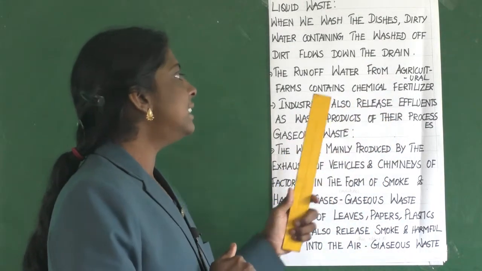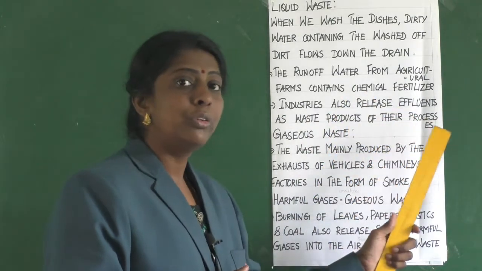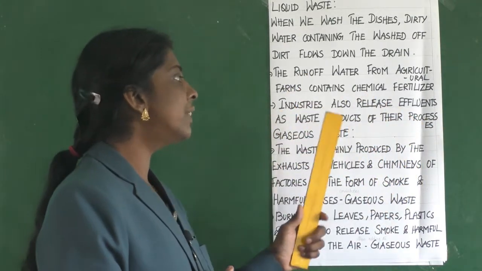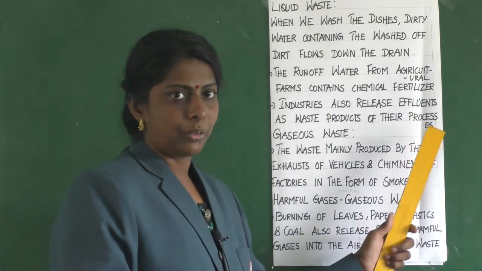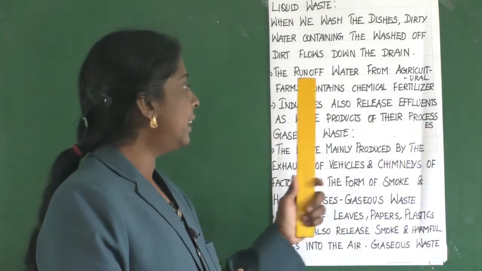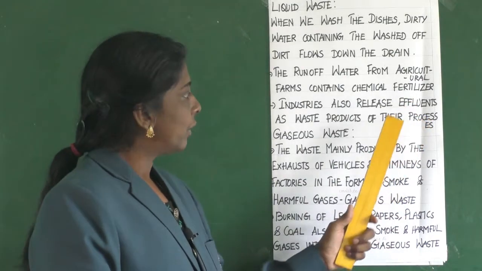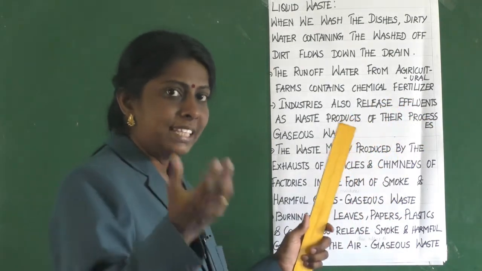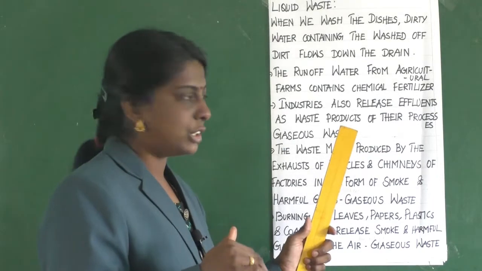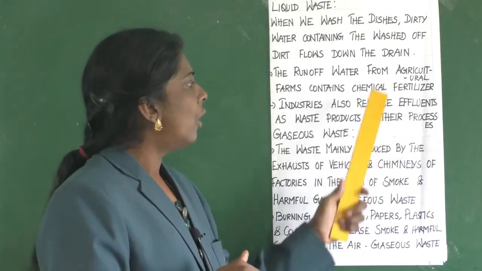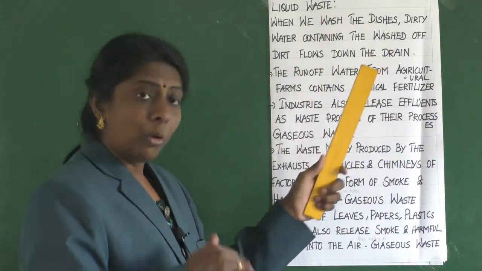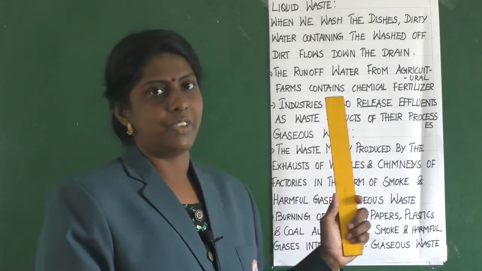Then industries also release effluents as waste products of their process. So from the industries, as a byproduct, you will be getting these effluents, which are waste products released by the industries. All these things together make liquid waste.